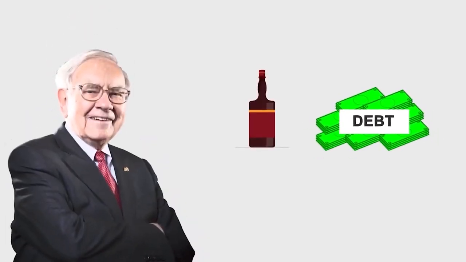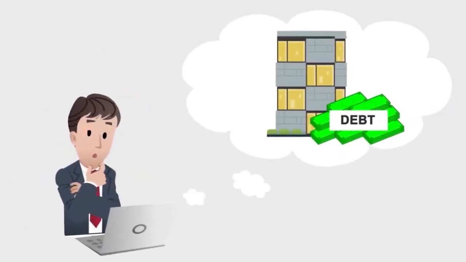According to Warren Buffett, liquor and leverage in excess is extremely dangerous. So if any company has a lot of debt, then it is a red flag. This is why it is important to do deep analysis on the company's debt. Today we are going to do just that.